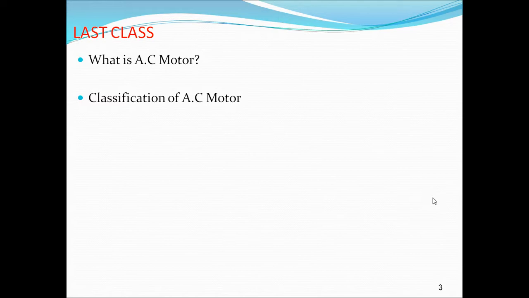Again, synchronous motors are of two types: plain motor and super motor. And asynchronous motors are induction motor and commutator motor. So what is synchronous motor? A synchronous motor is a constant speed motor and can be operated at a wide range of power factor. That is, it can be operated at any lagging power factor or leading power factor.